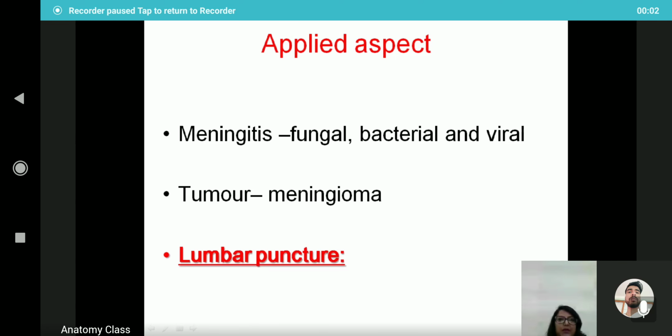So the applied aspect, or the clinical importance, of the meninges includes meningitis. Inflammation of the meninges is known as meningitis, and may be fungal, bacterial, or viral. A tumor in relation to the meninges is known as meningioma. And a very important procedure is known as lumbar puncture.